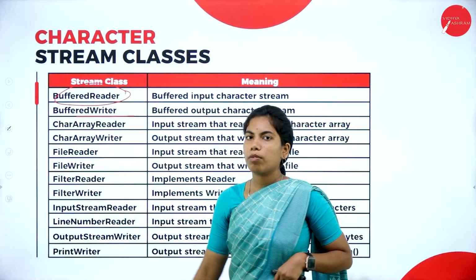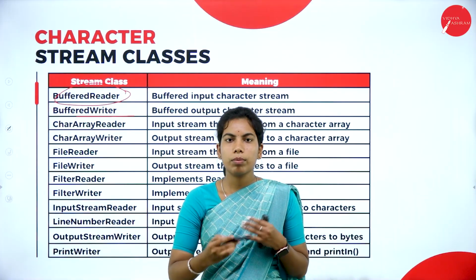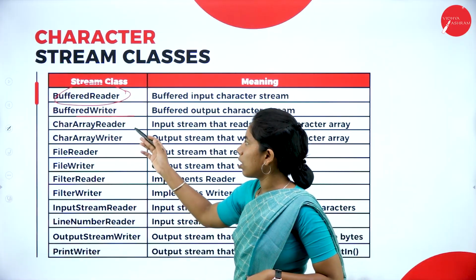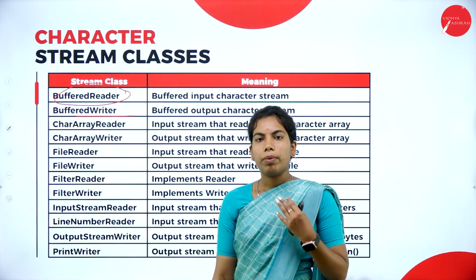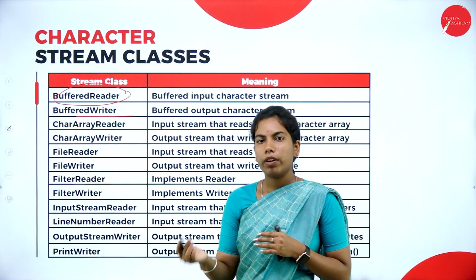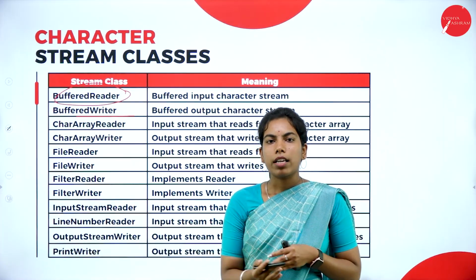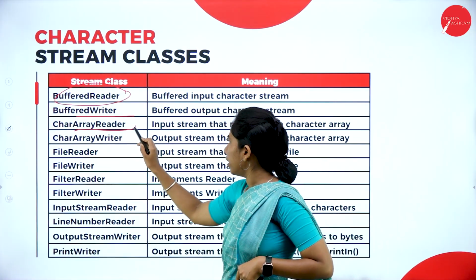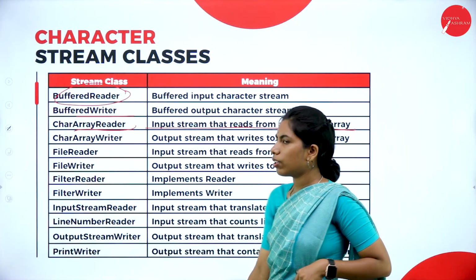So what is the use of buffered reader and buffered writer? We use them to make a faster process of reading the data. Instead of buffered reader, we can also use file reader and file writer. But the use of buffered reader is that it speeds up the process of reading the data from the file. And also char array reader, an input stream that reads characters from an array.